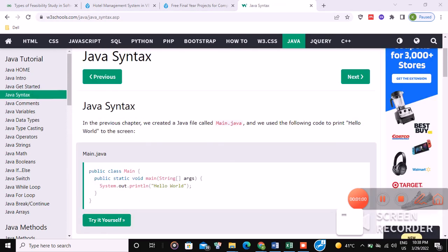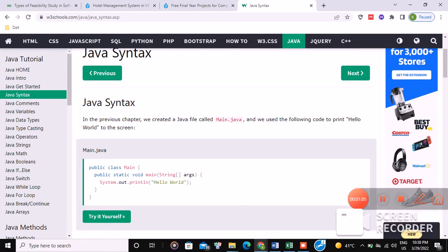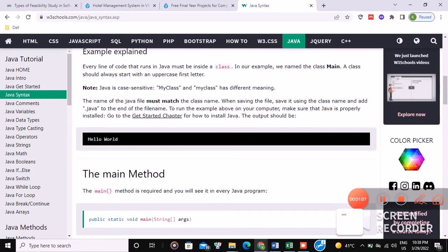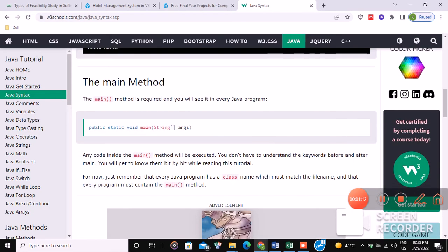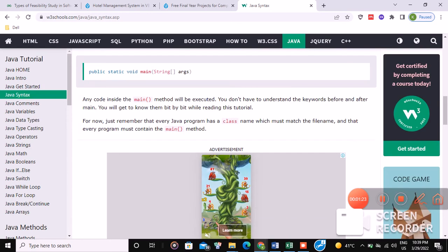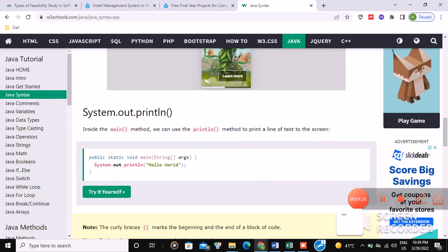Syntax in Java. We will see the main method and the system through which we can print our text on screen. The main method, public static void main, is a must for every Java program. Without public static void main we can't execute our program. To print a line or text on screen, we use System.out.println, and you can try it by yourself.